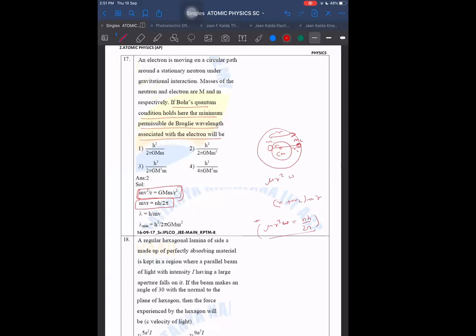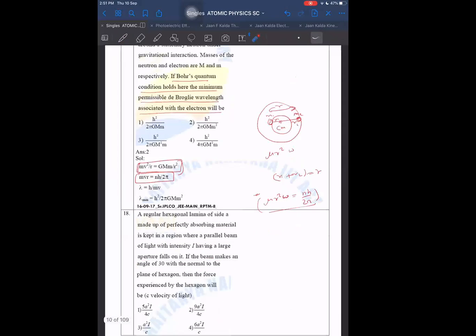For example, if they replace this electron by something and they say that it is like a binary star system, they are moving around each other. Even if they don't use the binary star word, if you face a situation where there are two masses revolving around the center of mass, then we will use this formula for angular momentum, mu r square omega is equal to nh upon 2 pi. And mv square by r, the centrifugal force, is to be balanced by the internal force, G m m by r square.